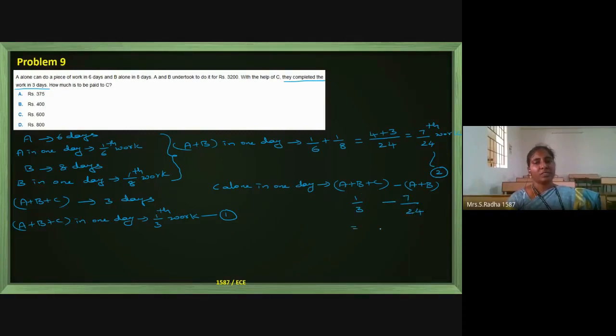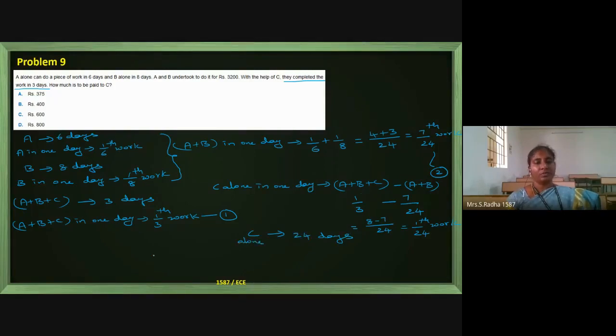If you simplify, with 24, it is 8 minus 7, which is 1 by 24th of the work that C alone is able to do. So C can do the complete work in 24 days if he is working alone.